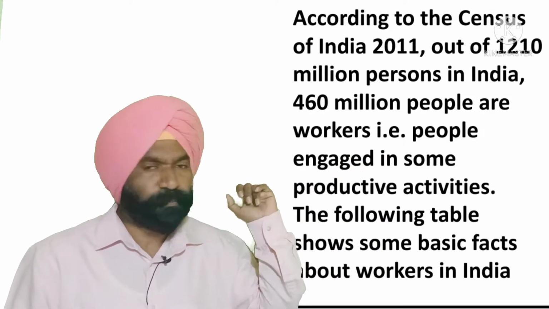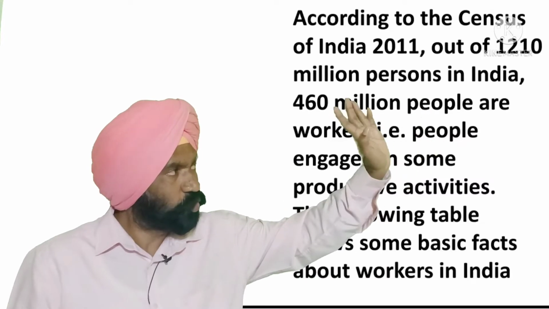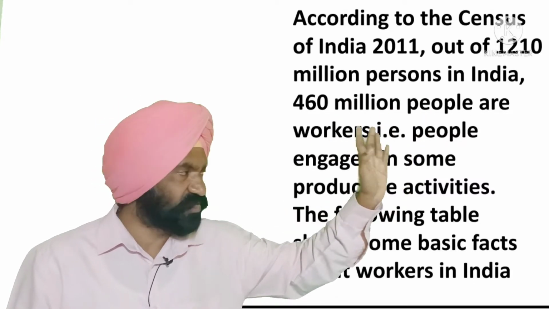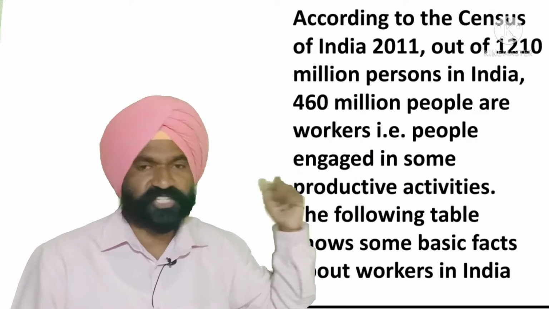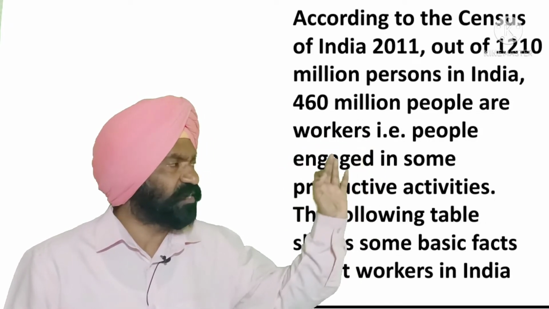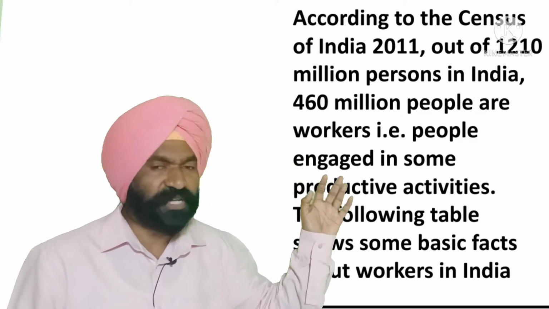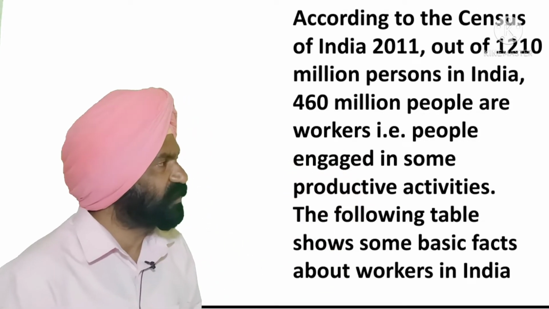That is, people engaged in some productive activities. Out of 1,210 million persons in India, 460 million people are workers, that is, people engaged in some or the other productive activities. Now the following table shows some basic facts about the workers in India.